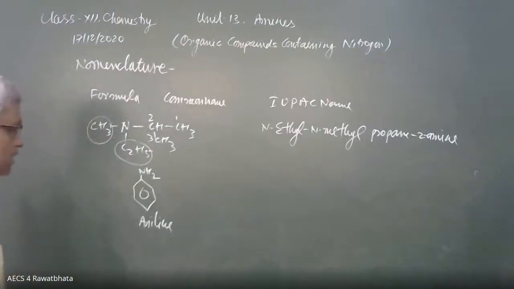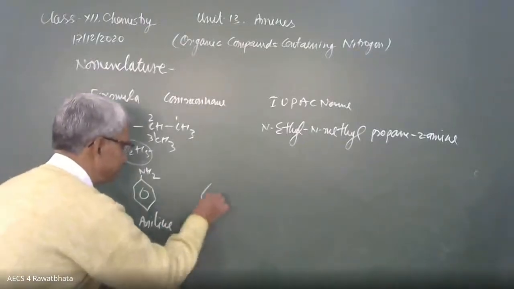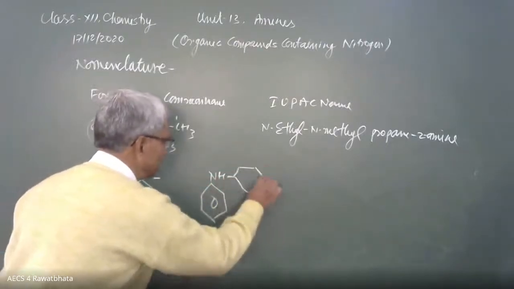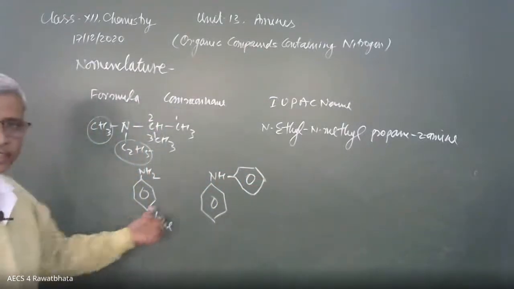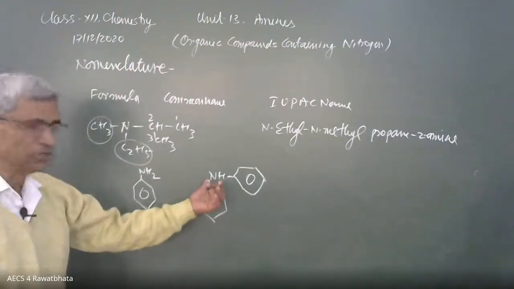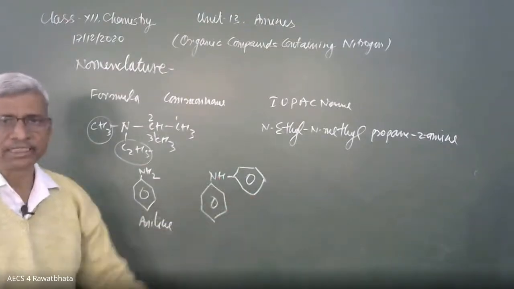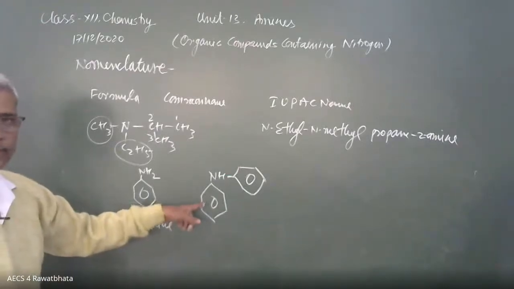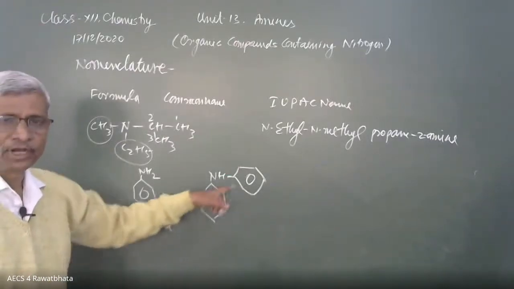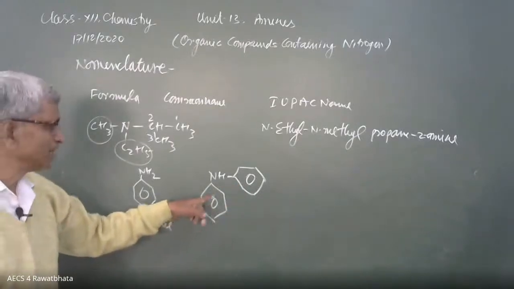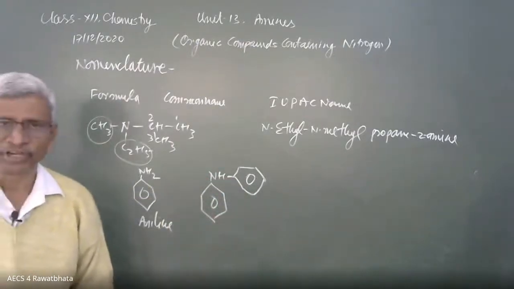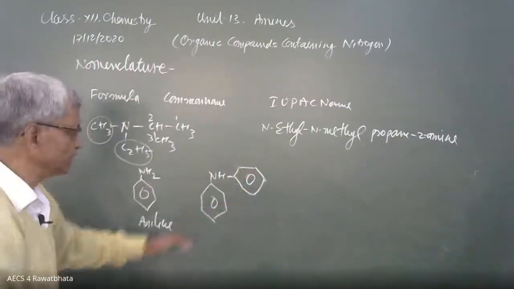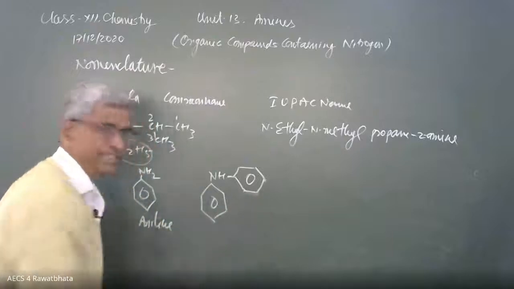So this is aniline. Another one, here is an NH bond, another compound. This is 1 degree, this is 2 degree. 2 rings are directly joined to the nitrogen. That's why it is a 2 degree aromatic amine. What is the common name? This group is phenyl, this group is phenyl, diphenylamine. Can we say phenylaniline? This group is phenyl and this group is aniline.